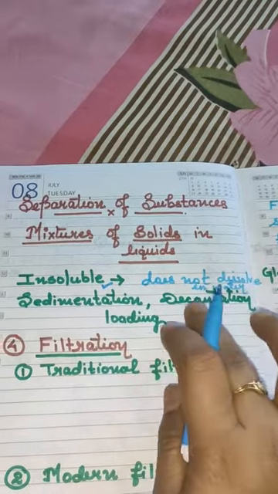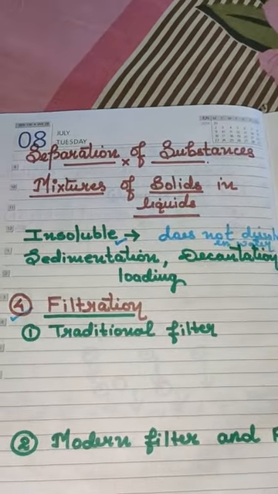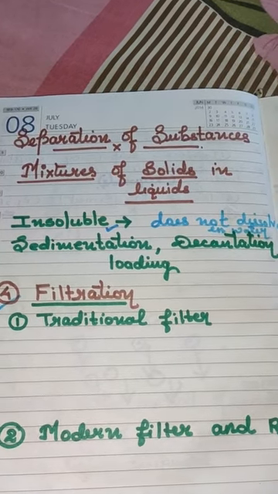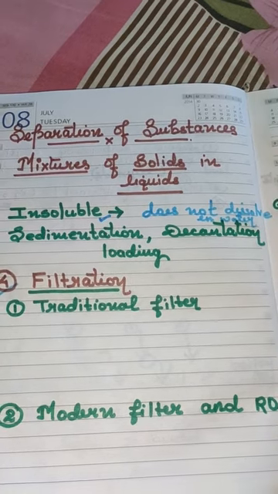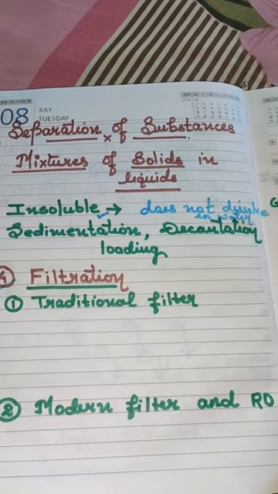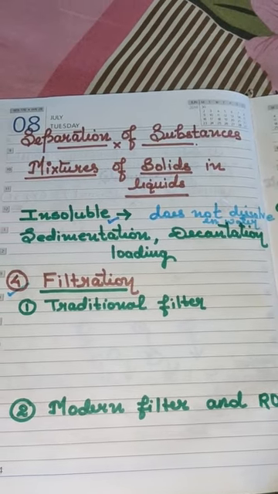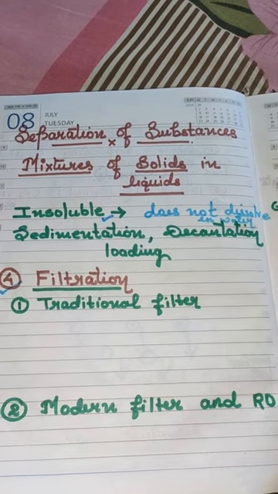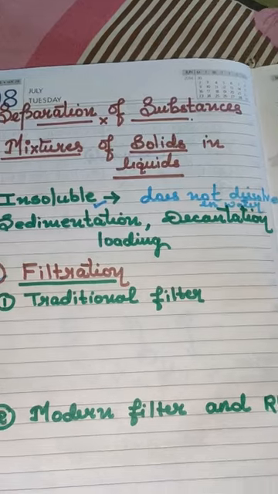Three processes we have done. This is the fourth one. The word filtration itself gives you a very clear idea. But before that, let's rewind the meaning of traditional filter that we had read, I think, in standard 3 or 4. What is the meaning of traditional filter?